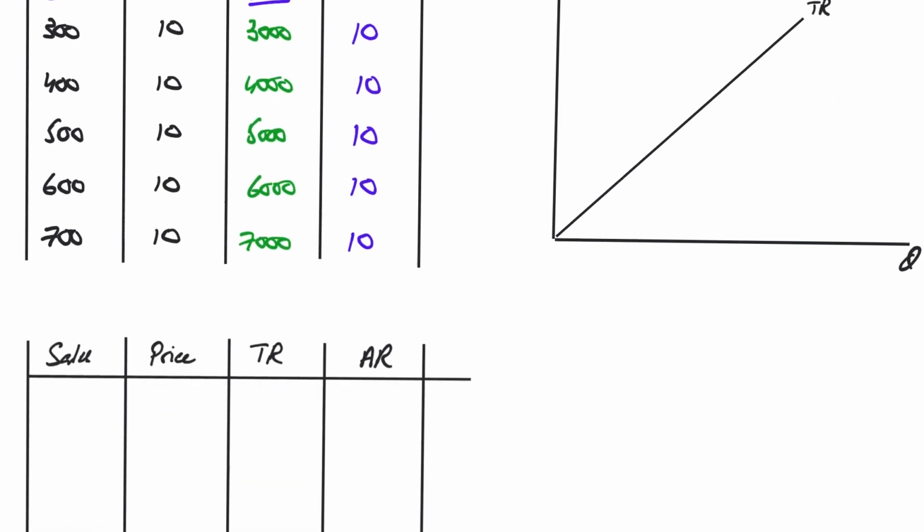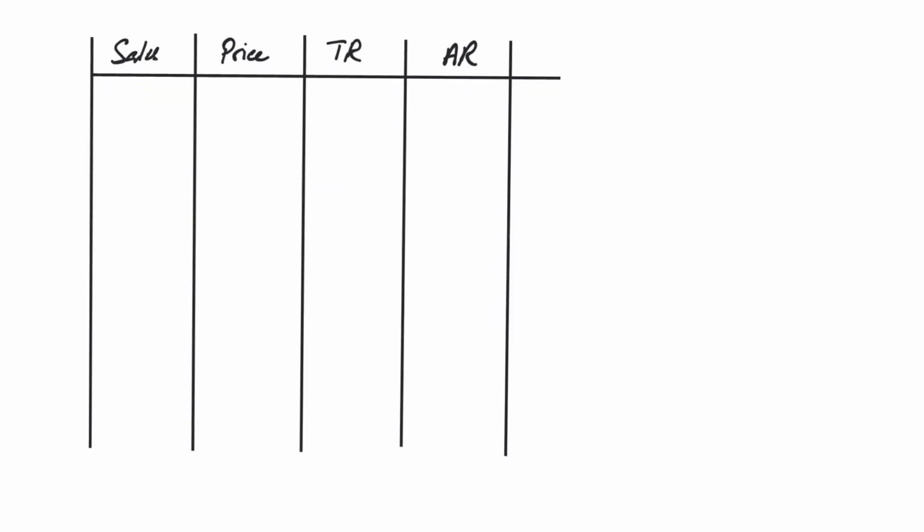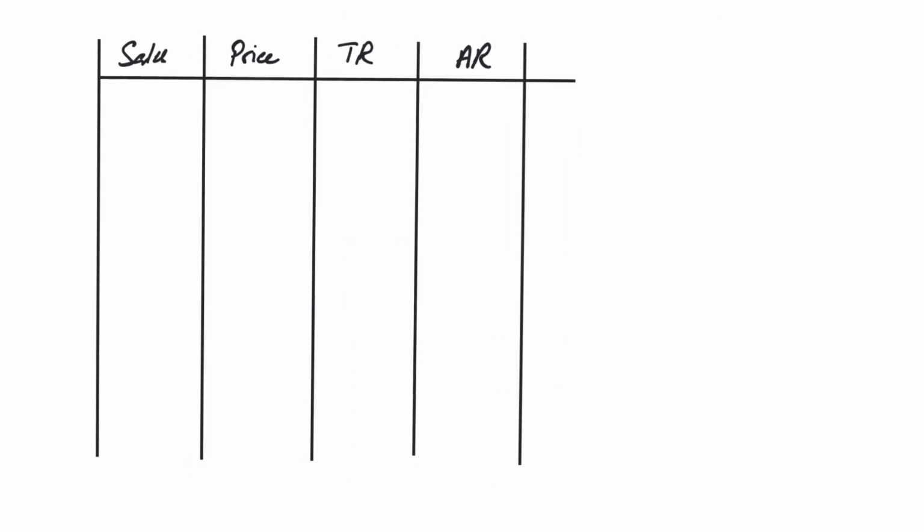What if the price changes? It doesn't remain the same. So let me give you an example. If the price is 10, let's say you sell 0. If the price is 9, you sell 1. If the price is 8, see, the law of demand is working. Price is going down, quantities you're selling more.